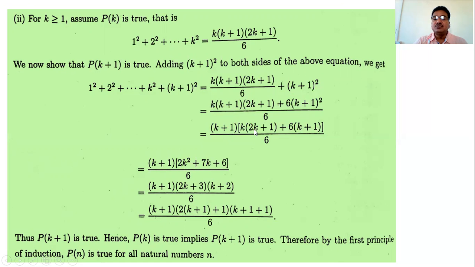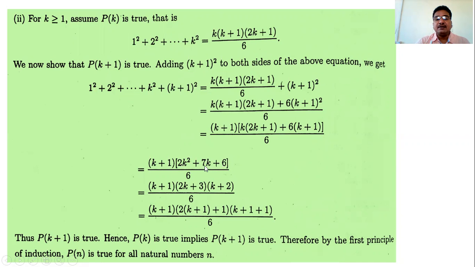Then its simplification is k plus 1 times 2k square plus 7k plus 6, and its factorization. Factorization of this is what? (2k plus 3)(k plus 2). Factorization of 2k square plus 7k plus 6: 6 into 2 is 12. Then factorize 7 such that the multiplication is 12 and the addition is 7.